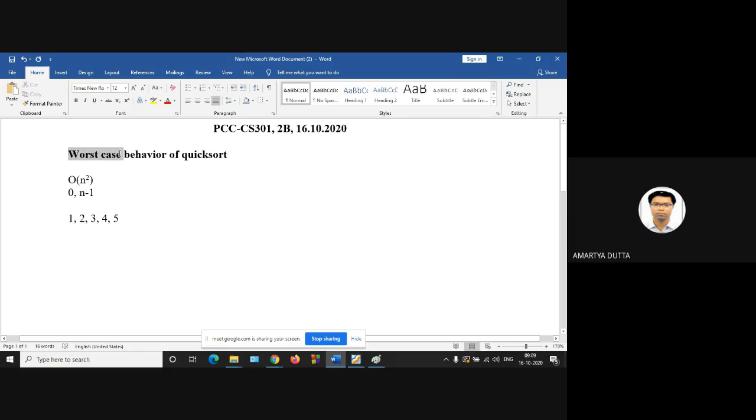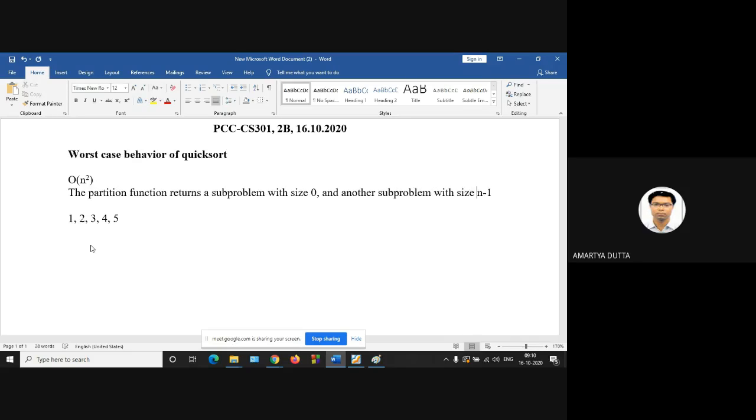So in the worst case behavior, the partition function returns a subproblem with size 0 and another subproblem with size n minus 1.